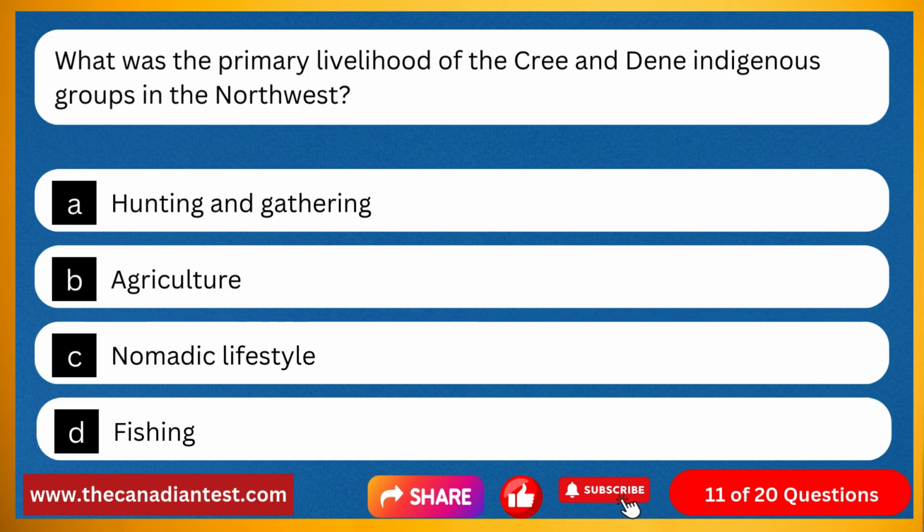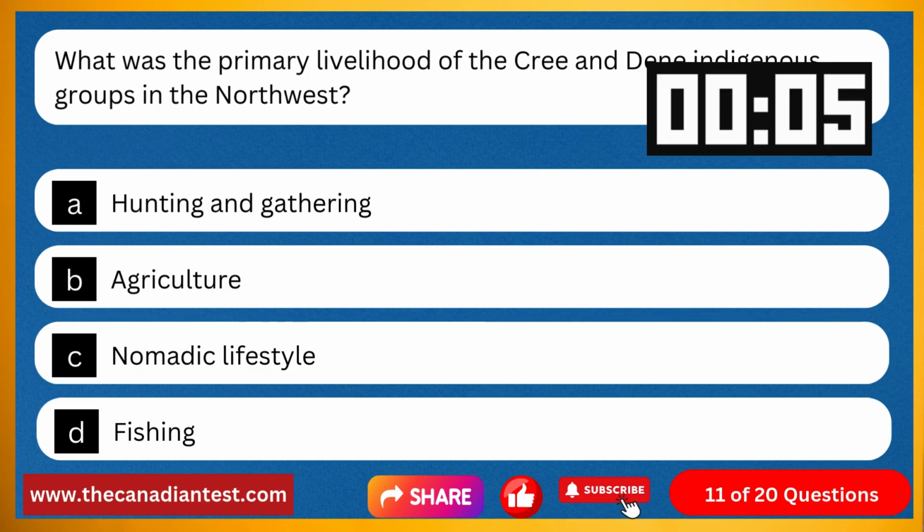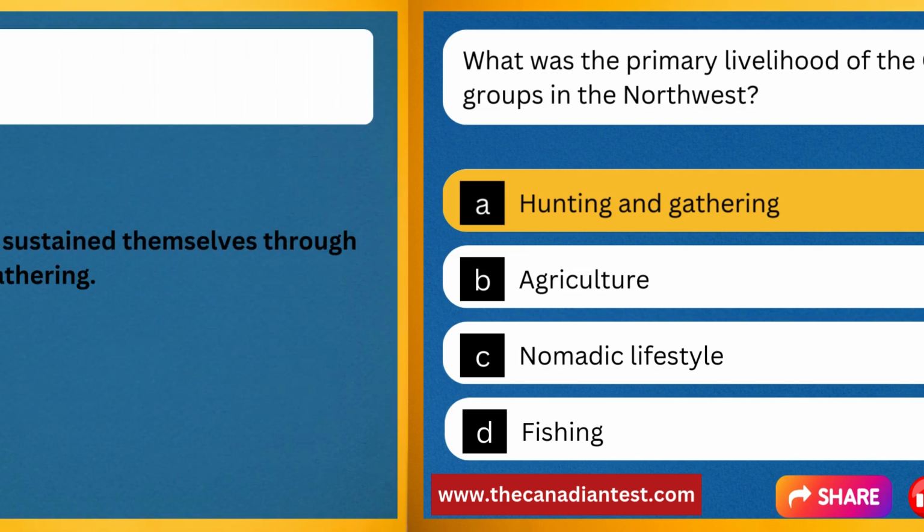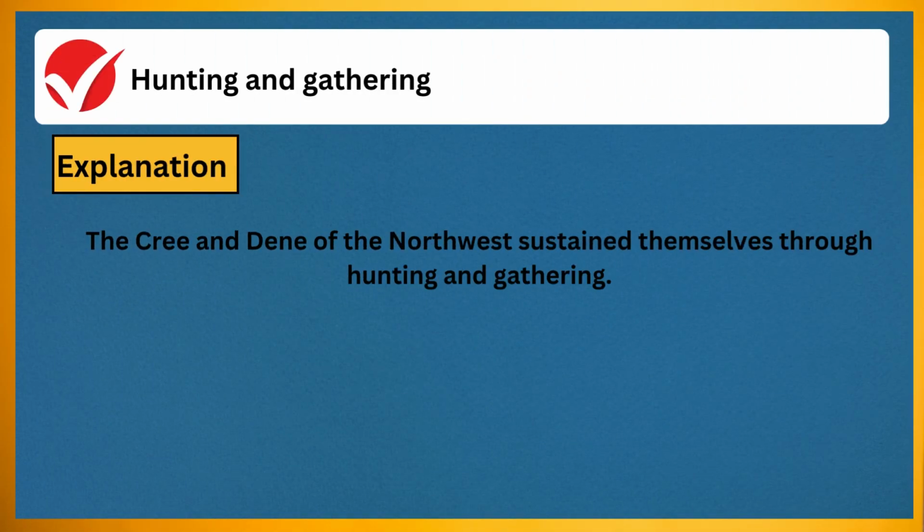Question 11. What was the primary livelihood of the Cree and Dene Indigenous groups in the Northwest? Option A, hunting and gathering. Option B, agriculture. Option C, nomadic lifestyle. Option D, fishing. The correct answer is hunting and gathering. Explanation: the Cree and Dene of the Northwest sustained themselves through hunting and gathering.